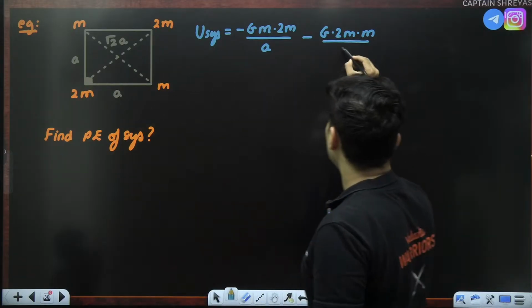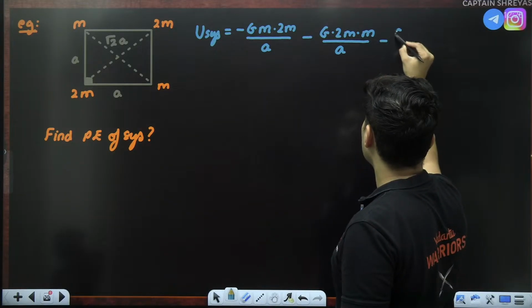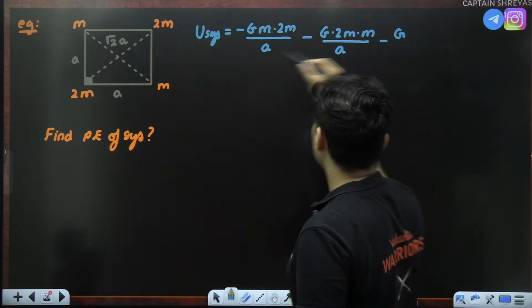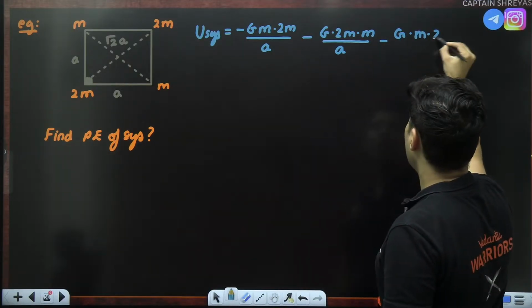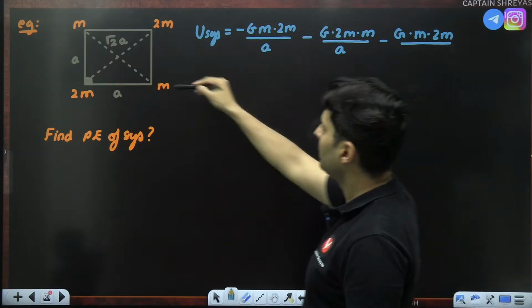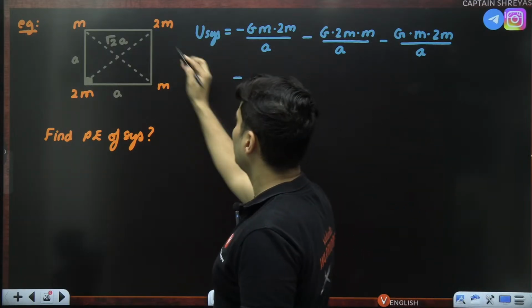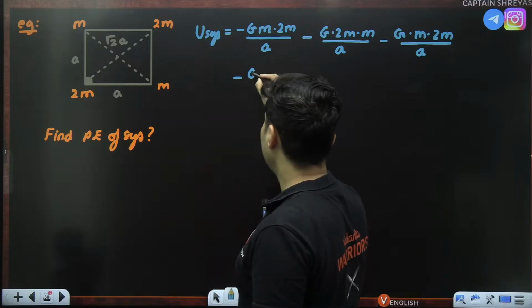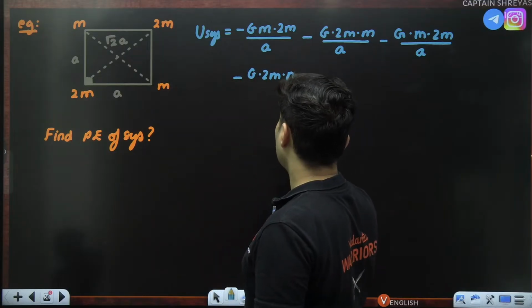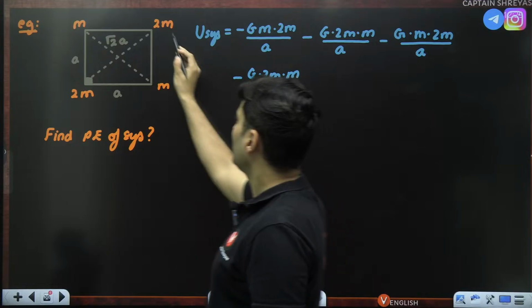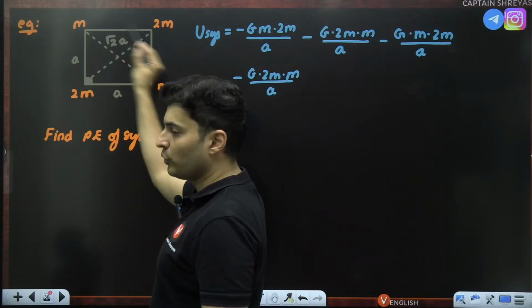Distance is A. Minus G this with this, m and 2m. Again the distance is A only. Then negative this guy with this guy, G 2m m divided by A. So this and this, 4 sides are completed.